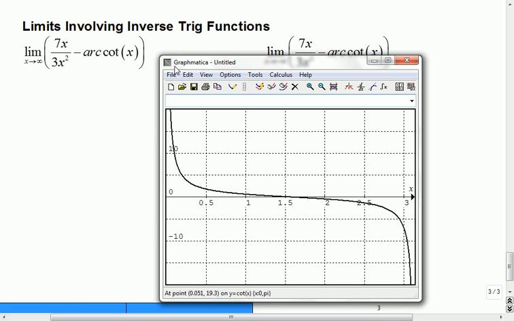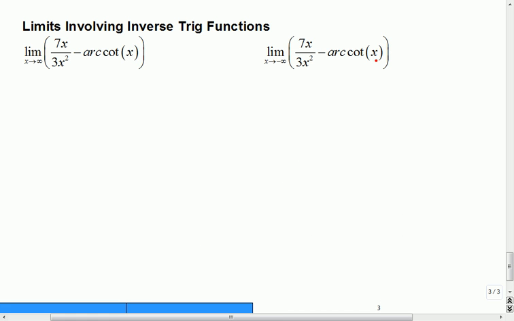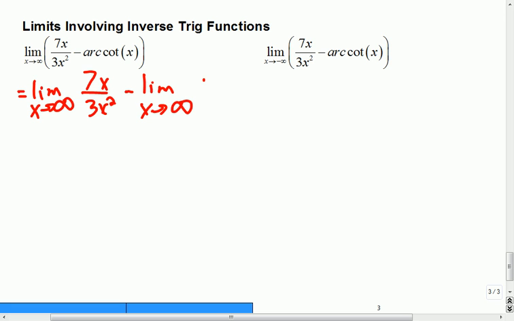So we're flipping it backwards. You can do that in this limit here. You could split this up and say, let's take a look at the limit as x goes to infinity of two pieces. The limit as x goes to infinity of the arc cotangent x. But this is the one that makes you go, huh? That's hard. Let's change this so that we can think about it in terms of a cotangent.